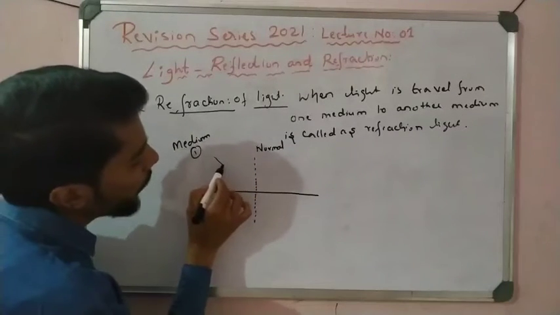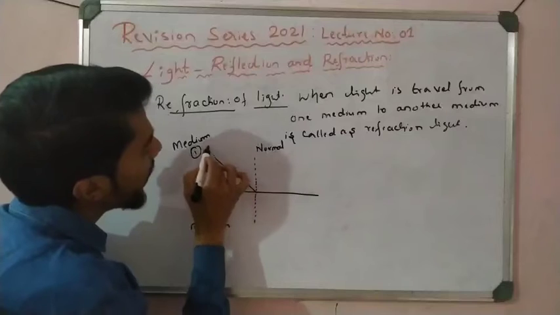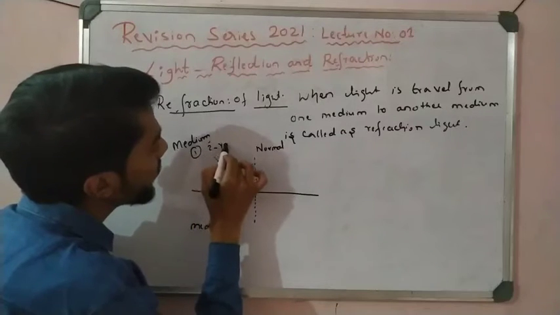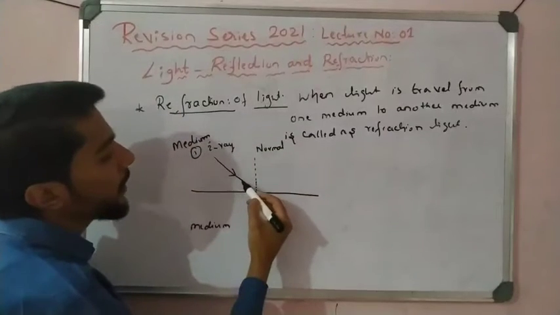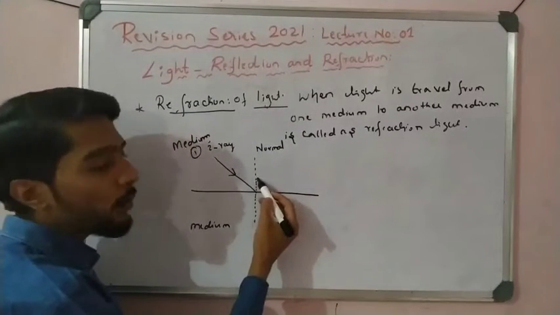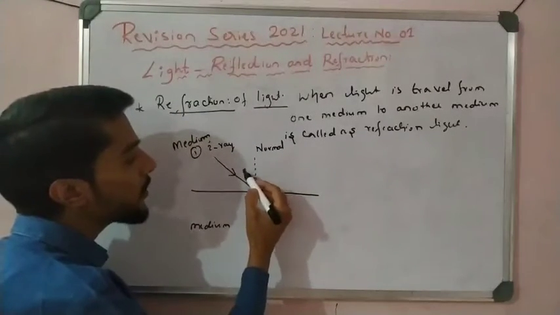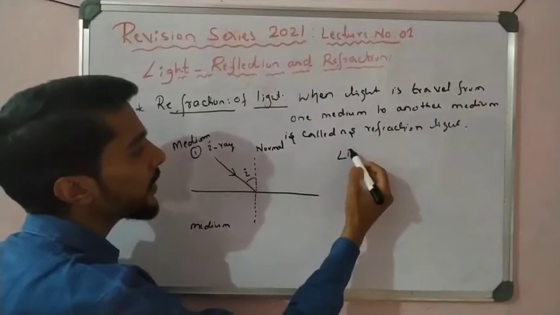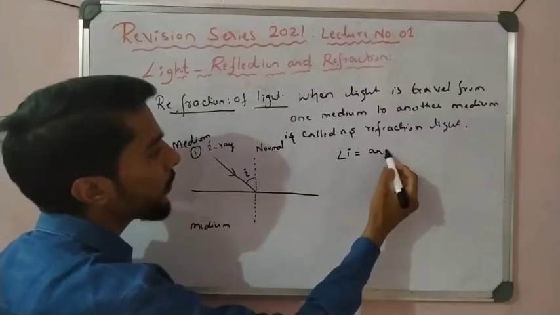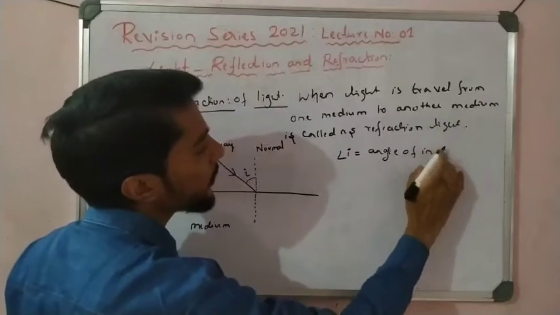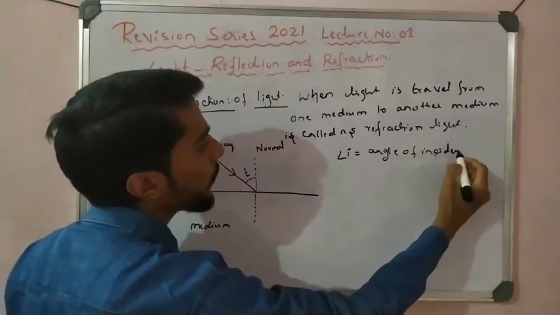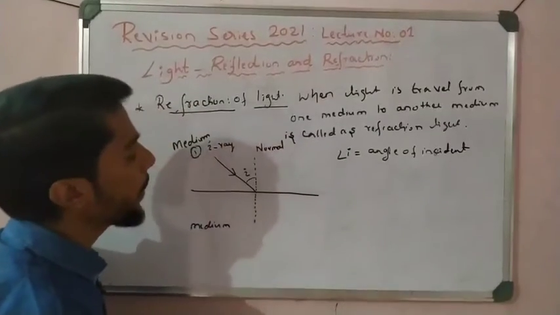When light travels from one medium, that is called the incident ray, and the angle between the incident ray and the normal is called the angle of incidence, angle i.